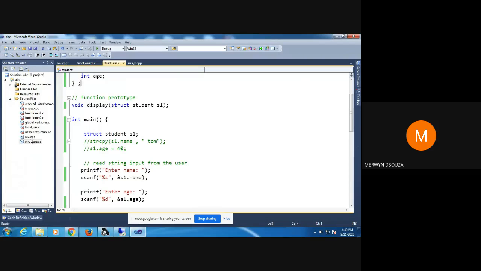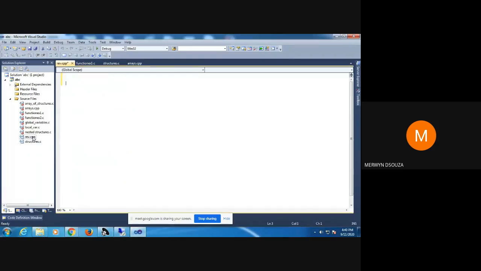Okay, so I think that part you have understood. So we'll just revise here quickly. Suppose I have declared one structure here, say A, B, C. You can write these things in your book. Here are the questions I asked, so that you can understand for yourself whether you have understood. So what are the two different ways to declare a variable of a structure? Quickly write in your notebooks.